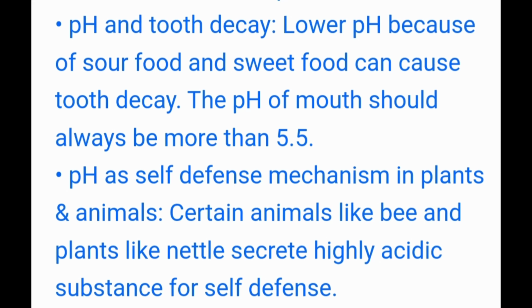pH and tooth decay. Lower pH because of sour food and sweet food can cause tooth decay. The pH of the mouth should always be more than 5.5. pH has a self-defense role in plants and animals. Certain animals like bees and plants like nettle secrete highly acidic substances for self-defense.